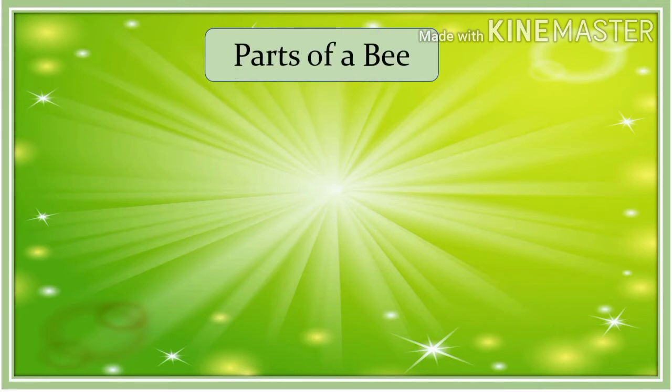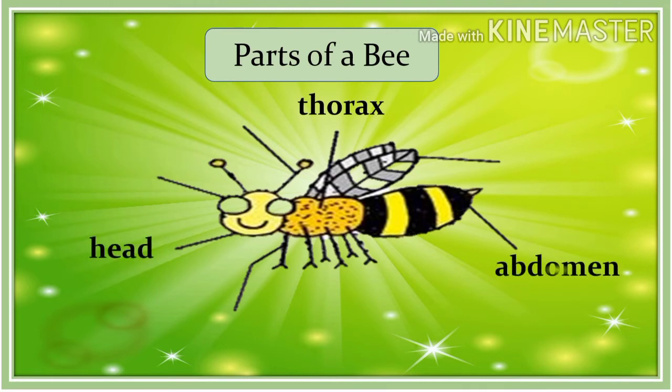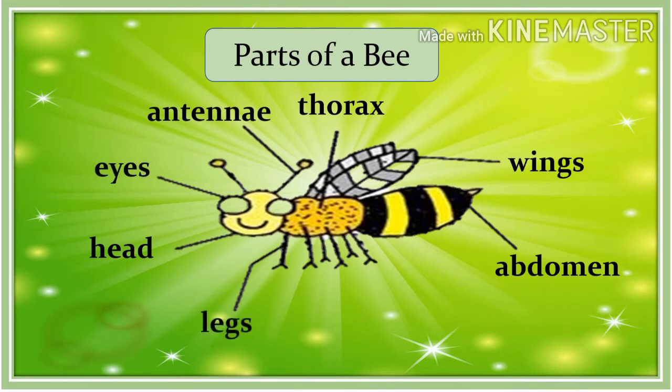Now let's have the parts of a bee. We have thorax, head, abdomen, antennae, eyes, wings, and legs.